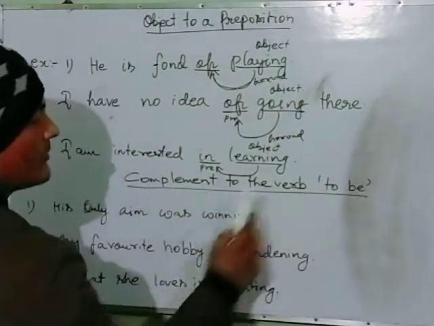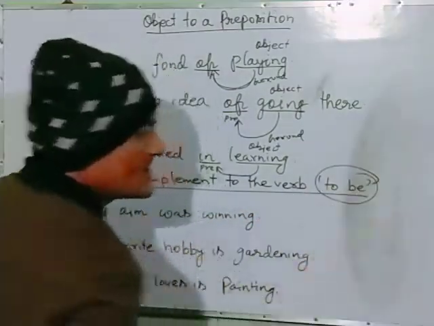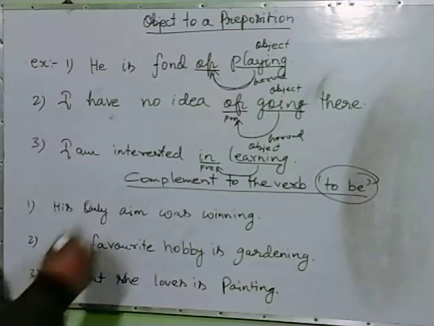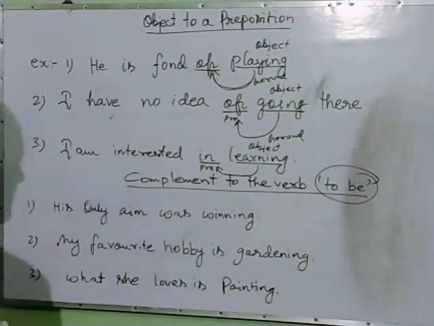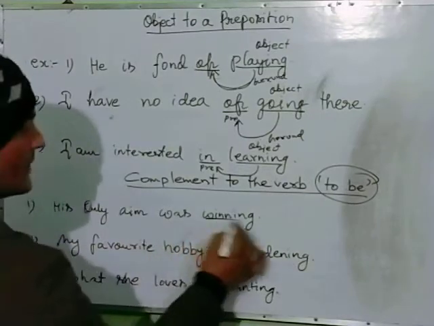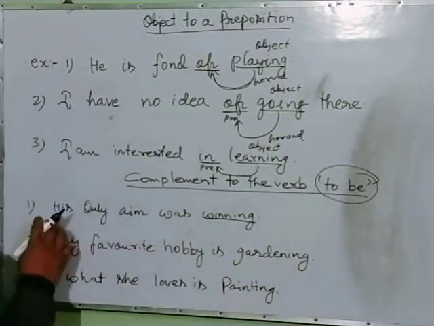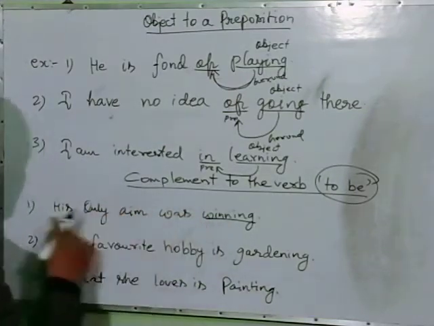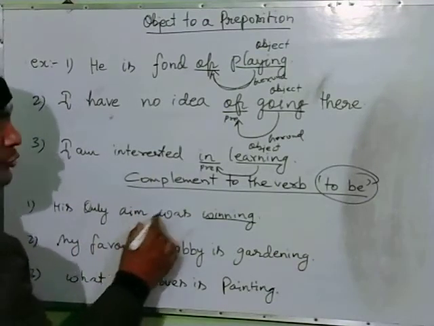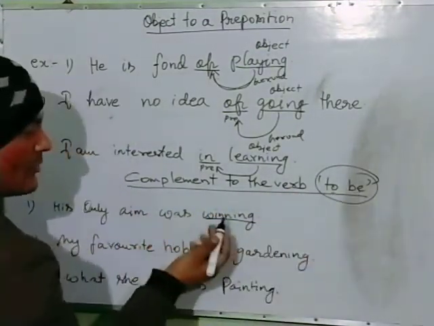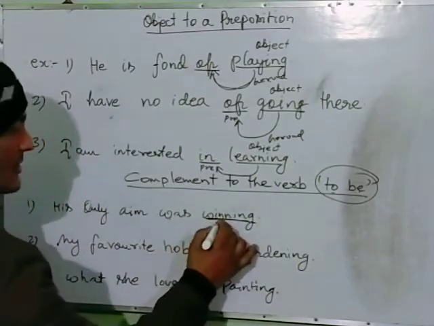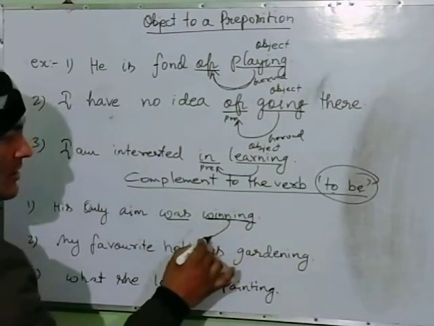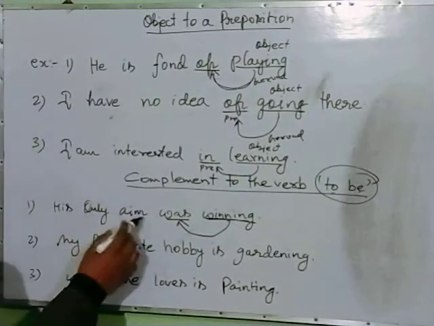Now complement to the verb. To be means होना. अब क्या complement ये sentence में दिया जा रहा है? This is also one kind of gerund. Here winning is a gerund: his only aim was winning. His only aim, to be what? To be होना, क्या होना? Winning, जीतना. That's why winning is the complement of his only aim was.